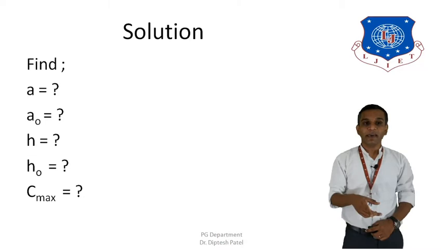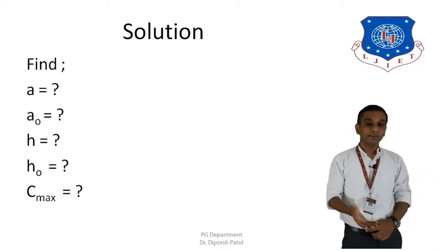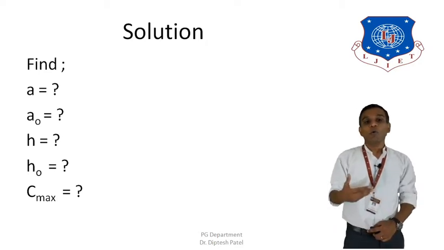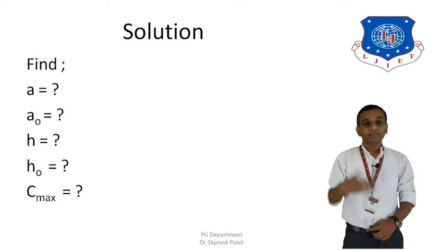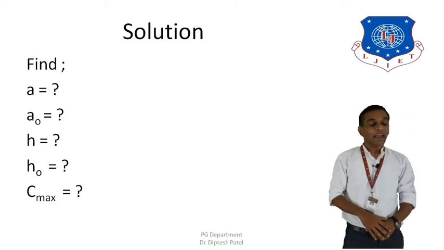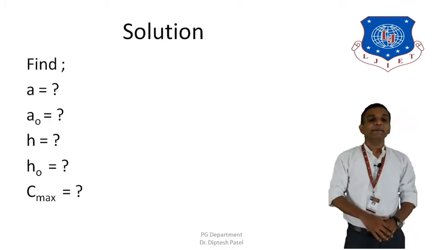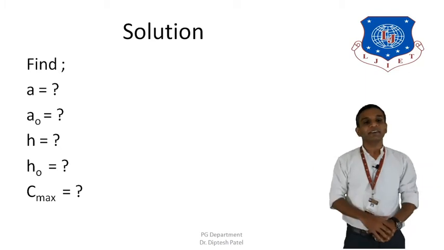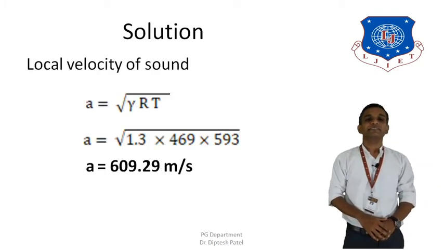On the basis of that we need to calculate A, the local or static velocity of sound, then AO, the stagnation velocity of sound, then H, the static enthalpy, and HO, the stagnation enthalpy, and one more thing, C max, which is the maximum velocity which can be obtained. So these are the 5 different things that we need to go through to solve the numerical. Okay, so let's start.